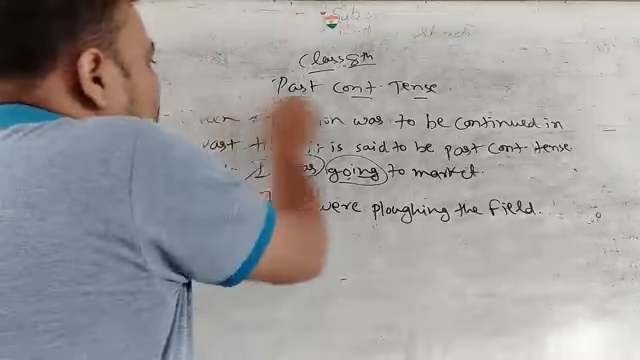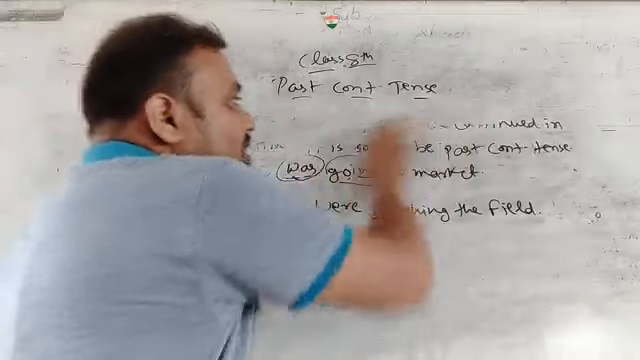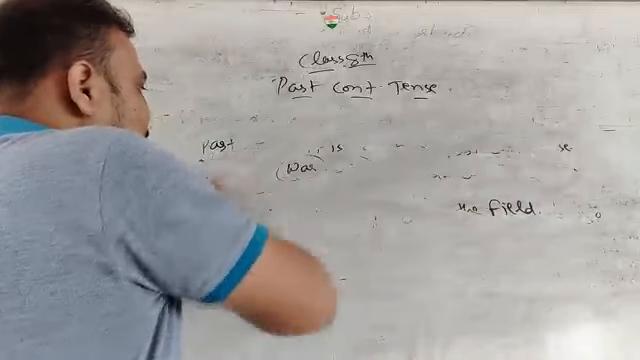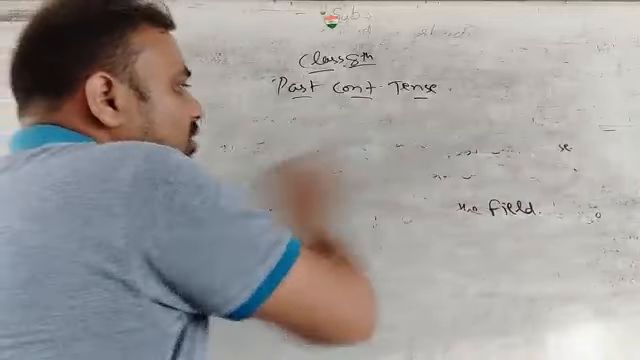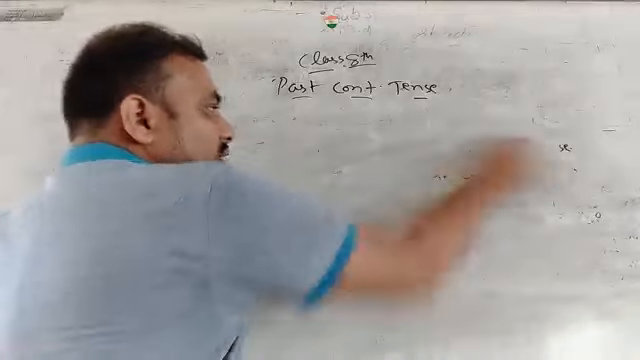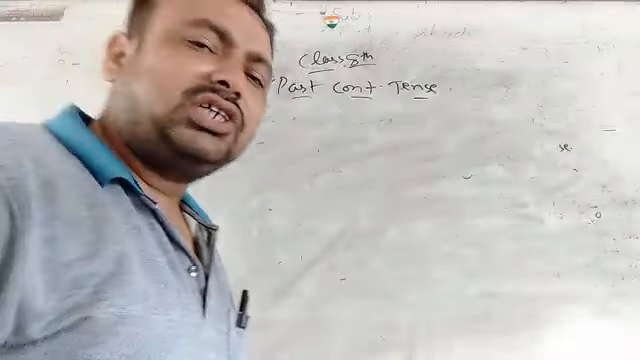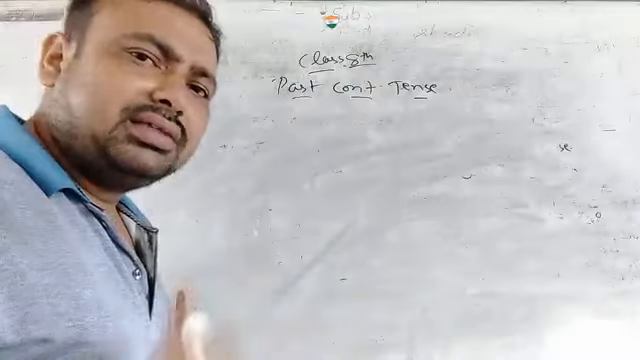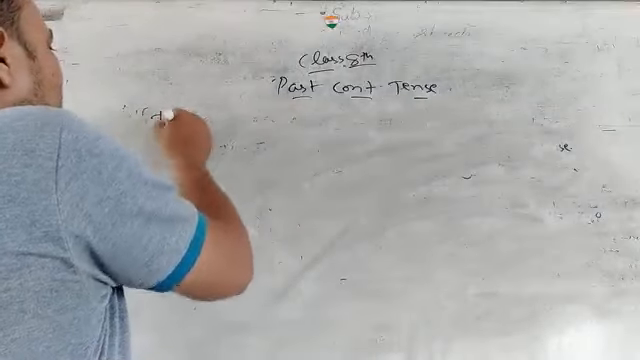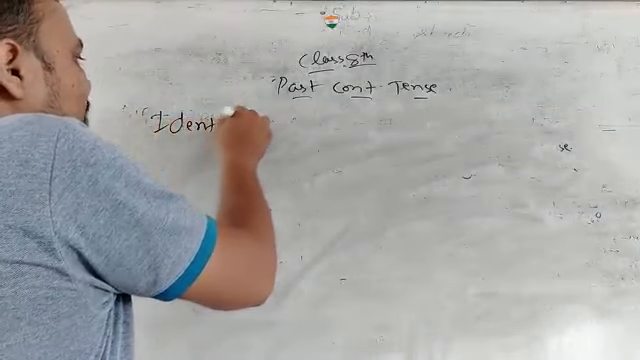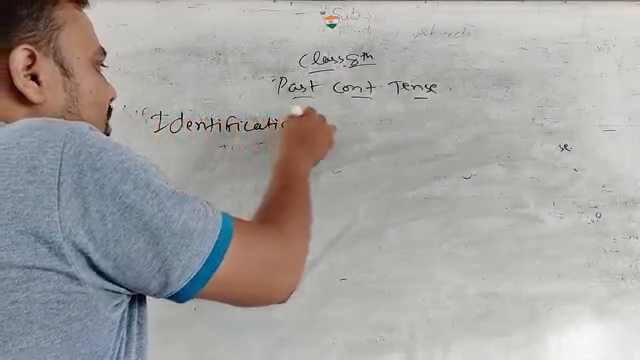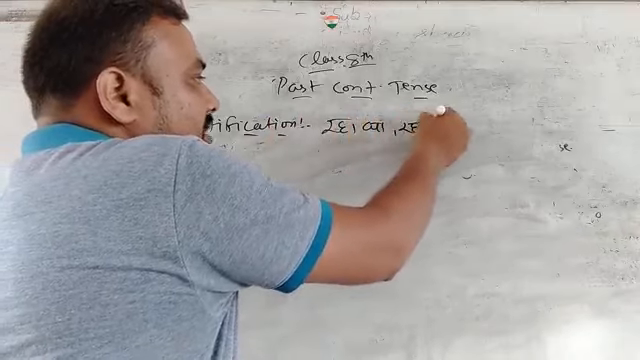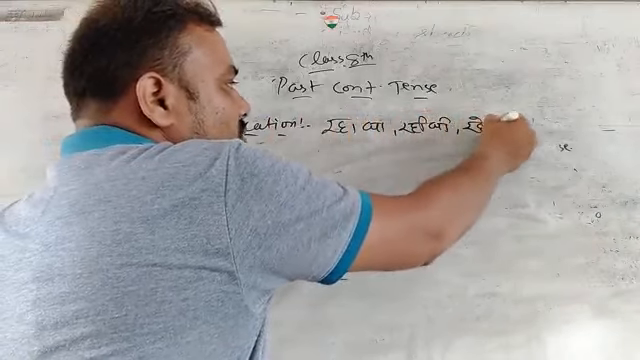Now you have on the screen board the identification of past continuous tense. As you have seen in present continuous, what was the identification of present continuous, what I taught you previously? रहा है, रही है, रहे हैं. That is the identification. But in past continuous, what is the identification? रहा था. Remember that. रही थी. Do not forget. रहे थे.